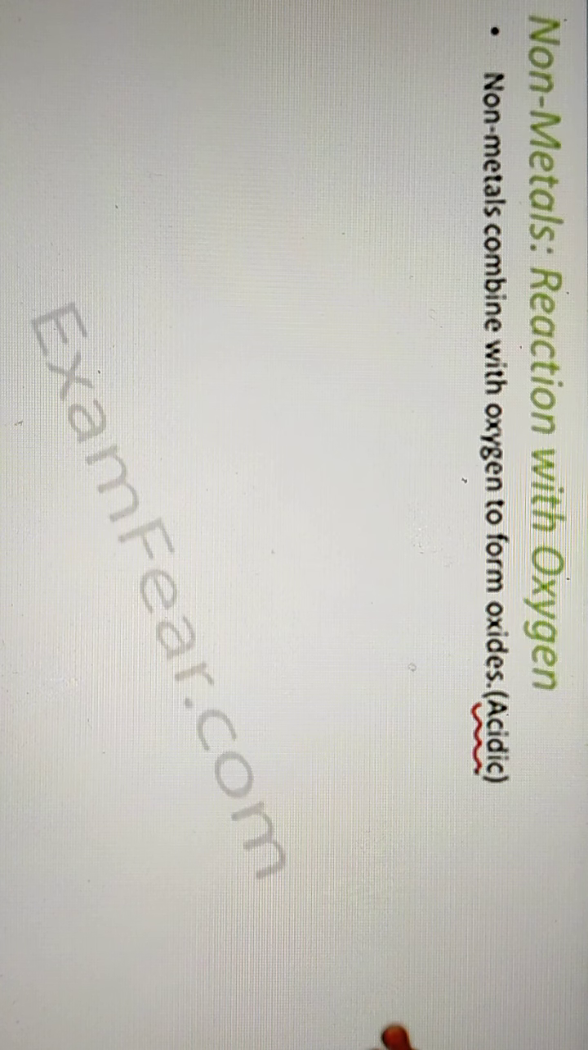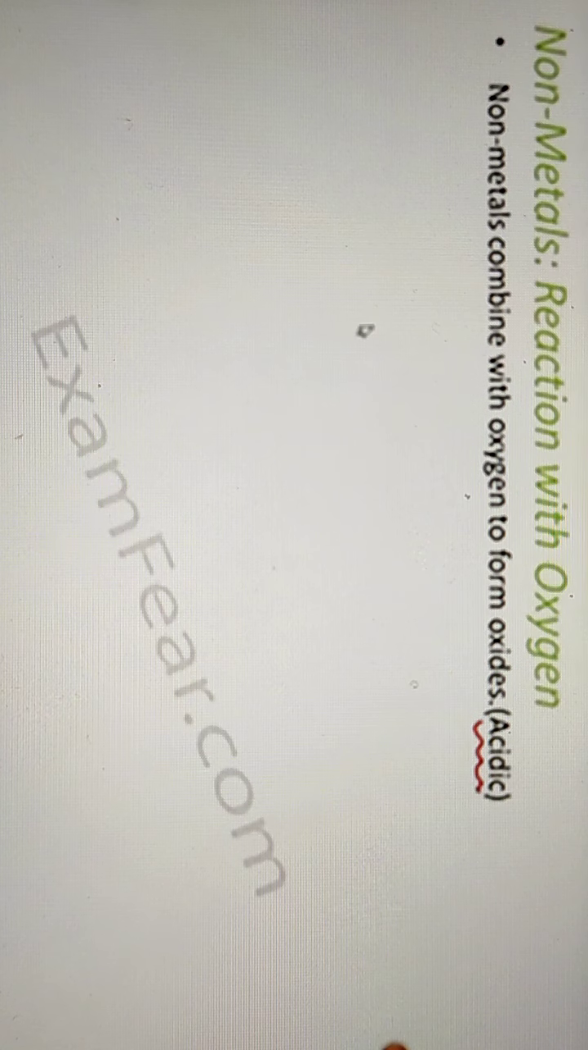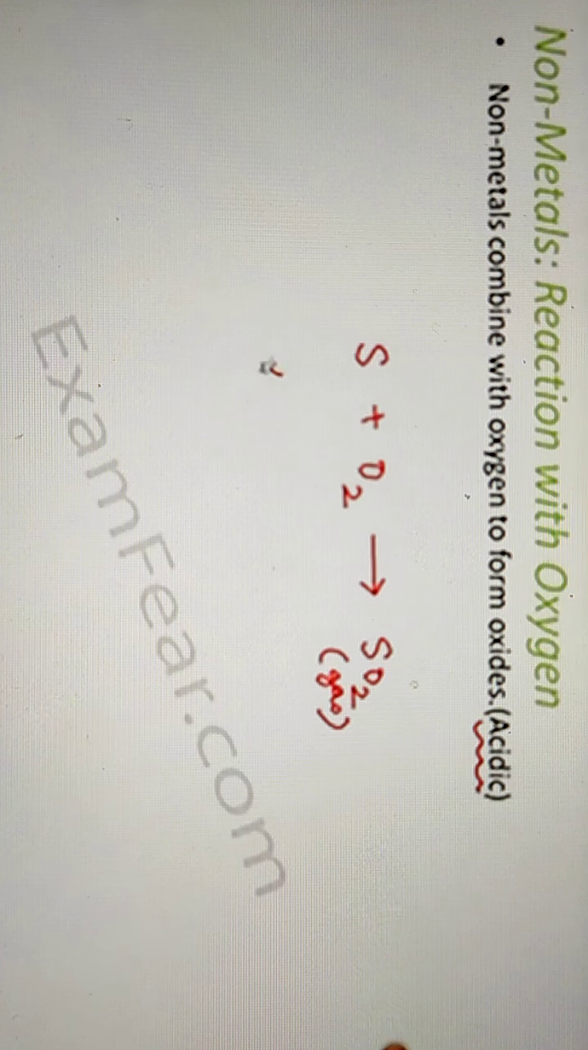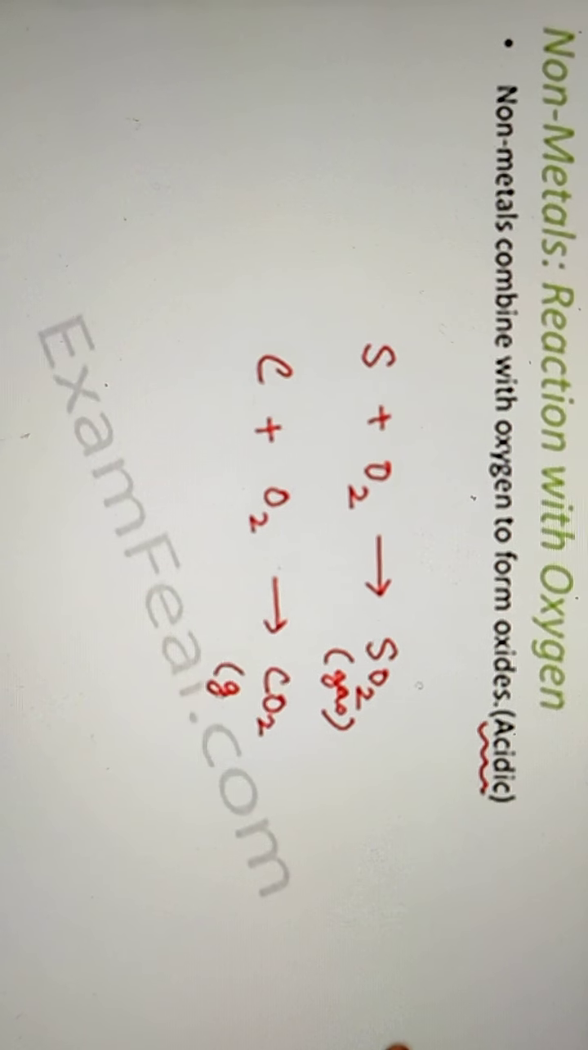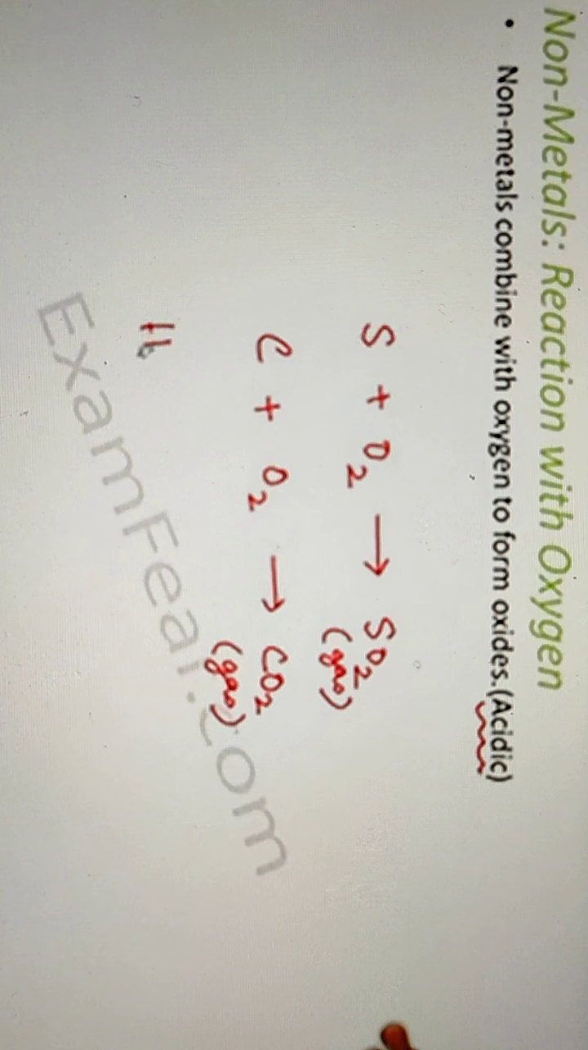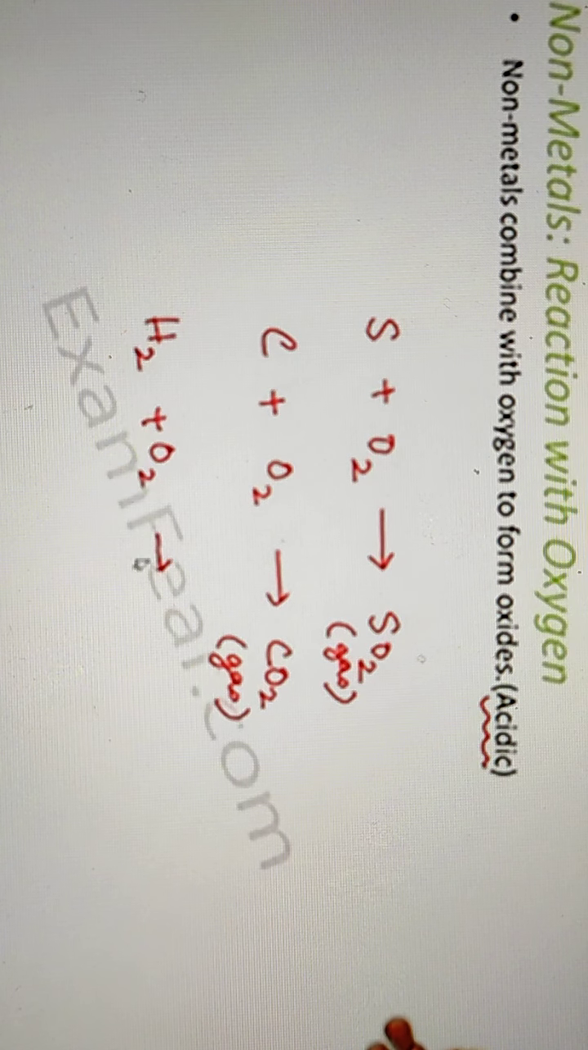Now what happens with non-metals? Non-metals also combine with oxygen to form oxides, but in this case the oxides are acidic. Let us take some examples of non-metals. Sulfur combines with oxygen to form sulfur dioxide, which is a gas. Carbon, which is a non-metal, combines with oxygen to form carbon dioxide, which is again a gas. Hydrogen combines with oxygen to form what? To form water. So you see everywhere it forms oxides.